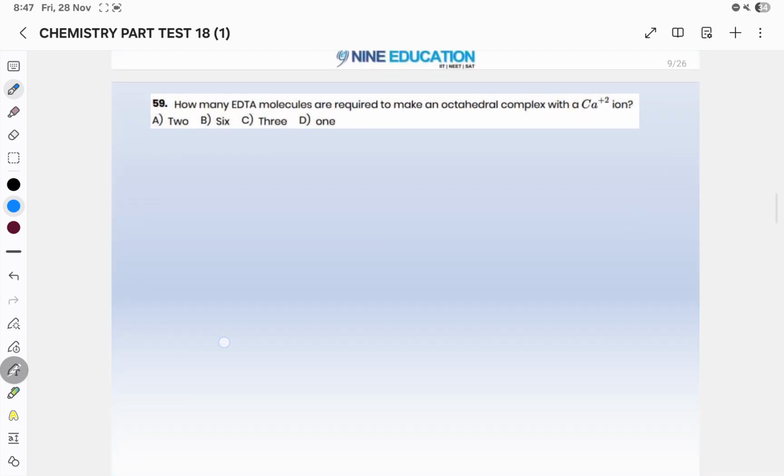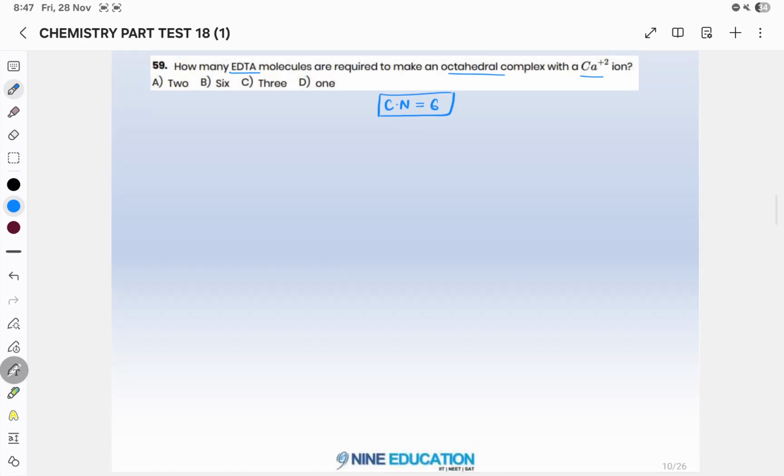Now question number 59, it is asking how many EDTA molecules are required to make an octahedral complex with a calcium ion. For the calcium ion, it is octahedral, so obviously the coordination number will be 6. It means we have to form 6 bonds, not 6 ligands.